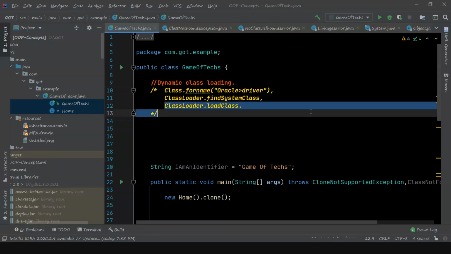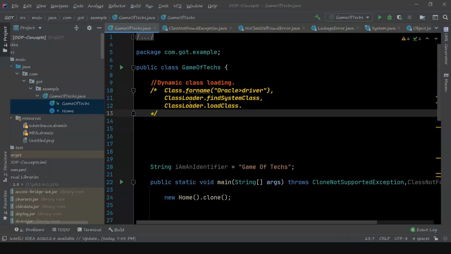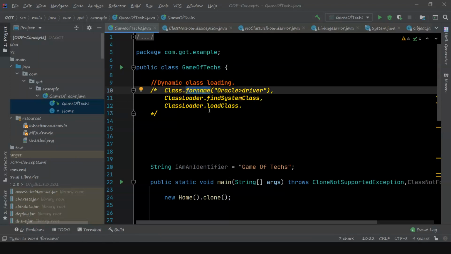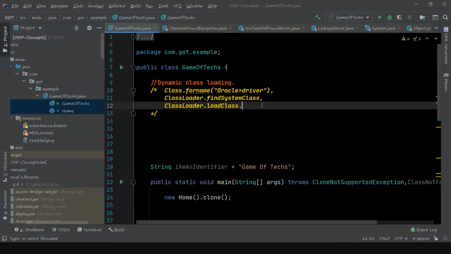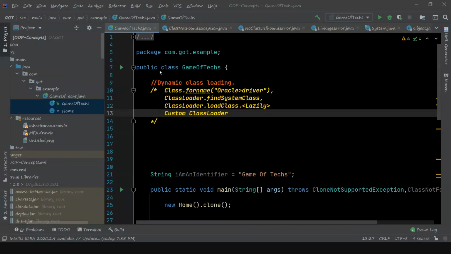This is another way to load the class dynamically. Class.forName is an eager loader, that means when you load it, it will be available in the JVM, ready to use. The class loader is lazy loaded, that means it will be loaded completely only when you first use it. That is the difference. Let's move to the next.